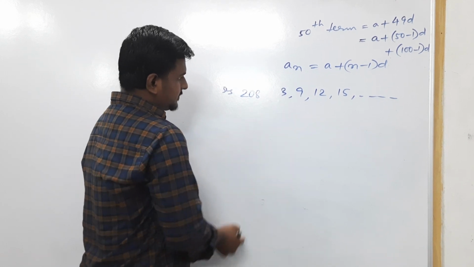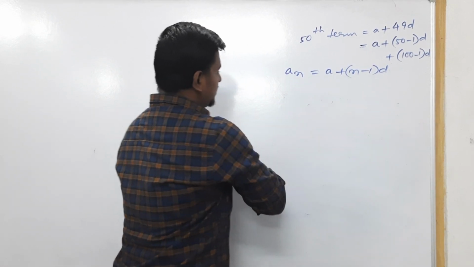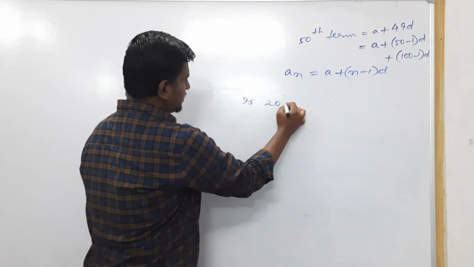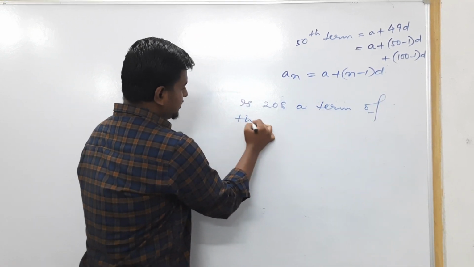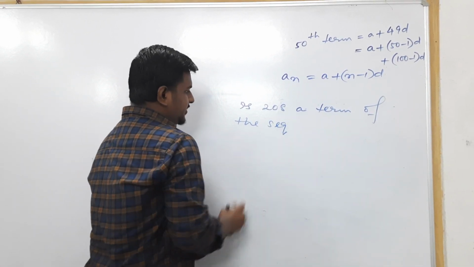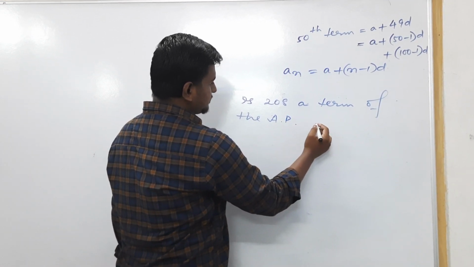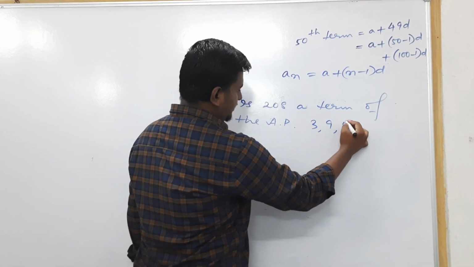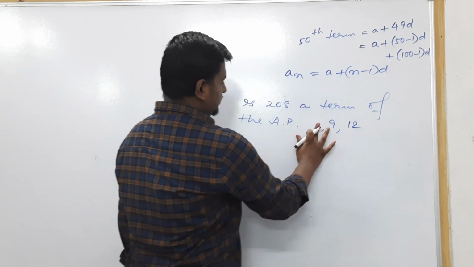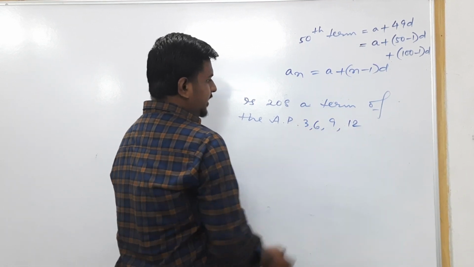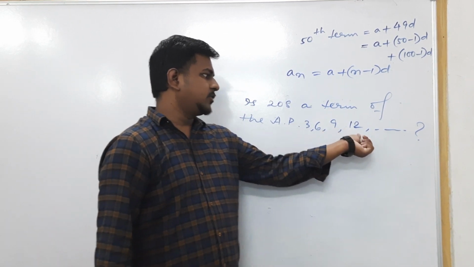Is 208 a term of the AP 3, 6, 9, 12, and so on?